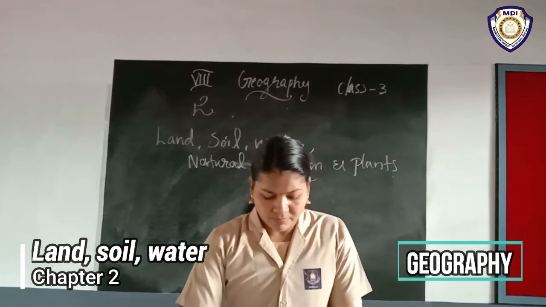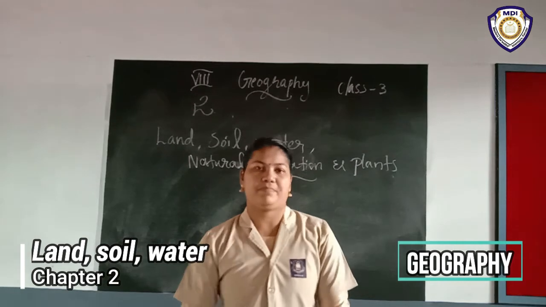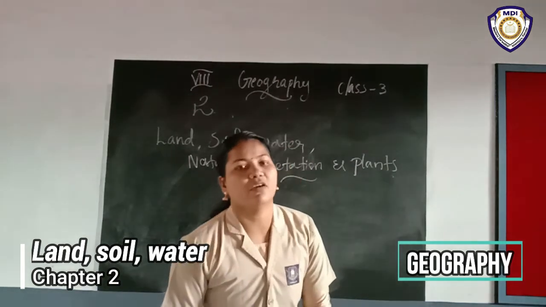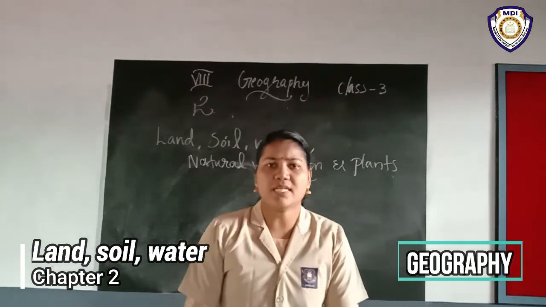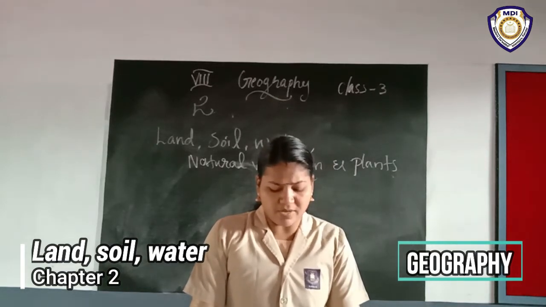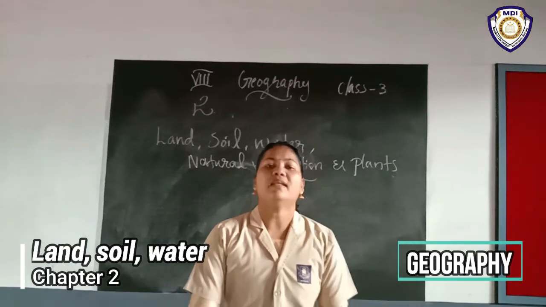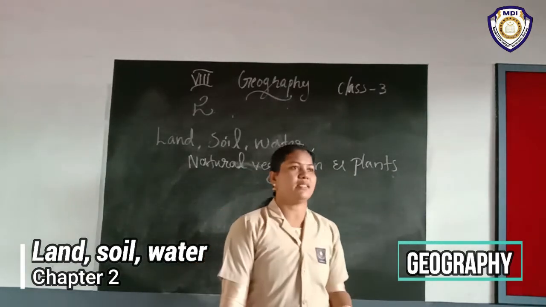Then Peter's family also grows vegetables through organic farming. Organic farming means... Peter's family also grows vegetables through organic farming. Then here are two examples.